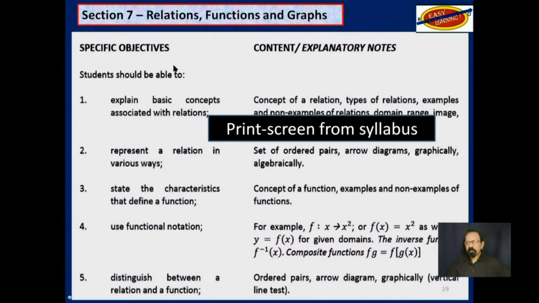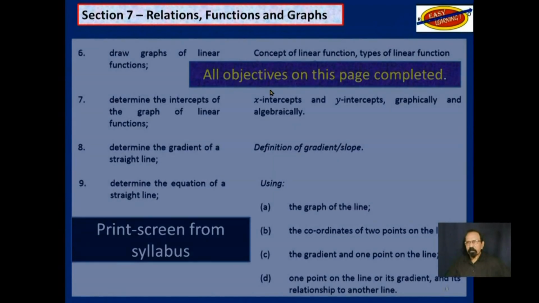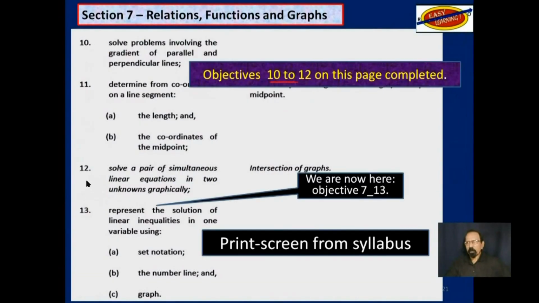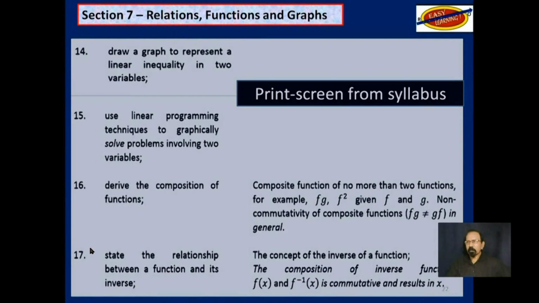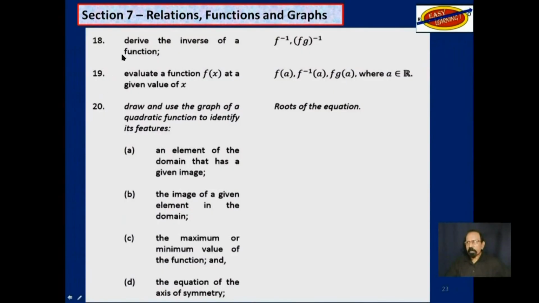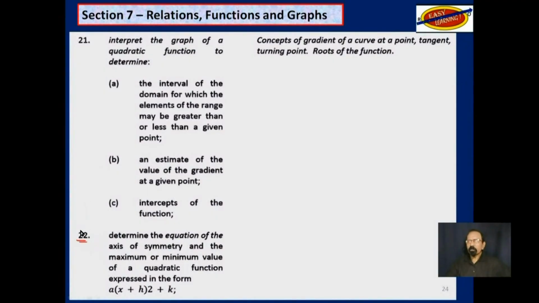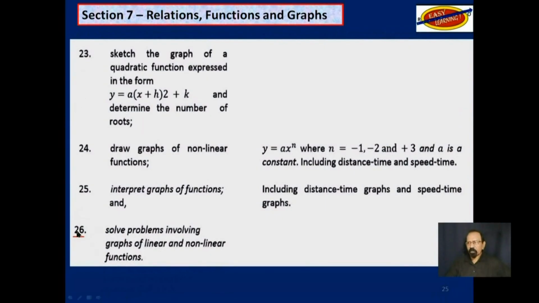Print screen from the syllabus. Page 1, all of those have been completed. Page 2, all of those have been completed. Page 3, 10 to 12 have been completed, so we are now at 13. A quick overview of what remains for this section: up to objective 17, and then up to objective 20, and then up to objective 22, and finally up to objective 26. That is where we need to reach with this section.